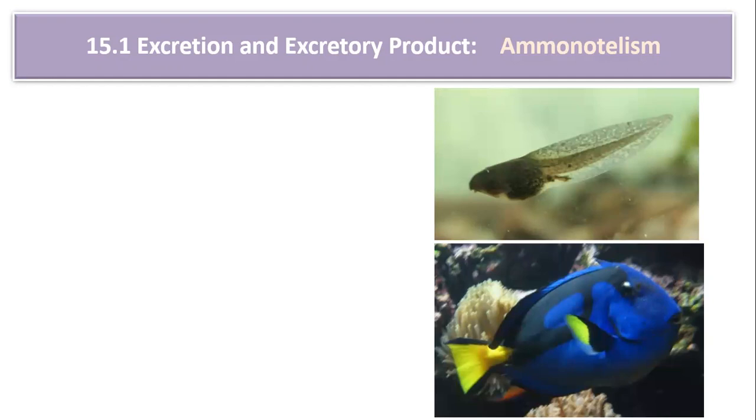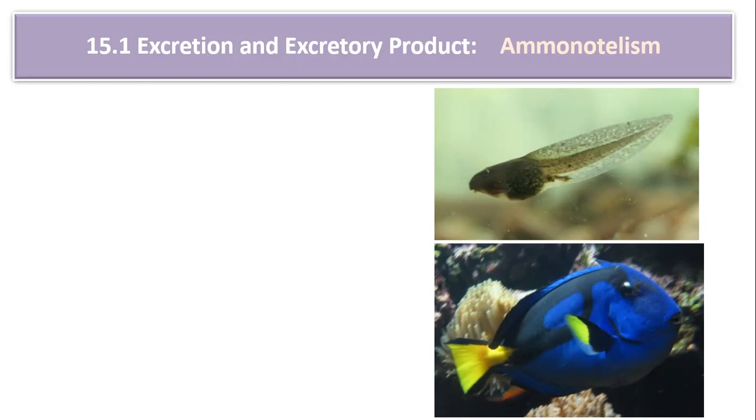If you observe, these animals are always surrounded by water. Ammonia is highly toxic. It cannot be stored in the body for a longer duration, and ammonia is highly soluble in water. So as soon as ammonia is formed in the body, it has to be eliminated.